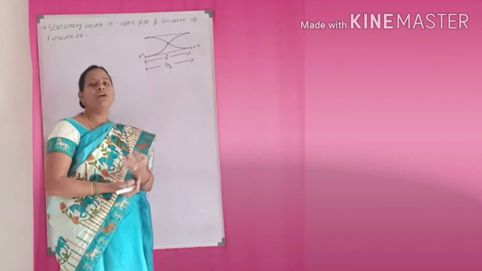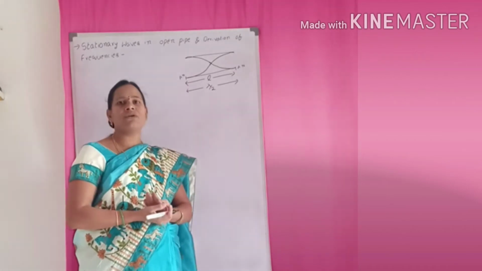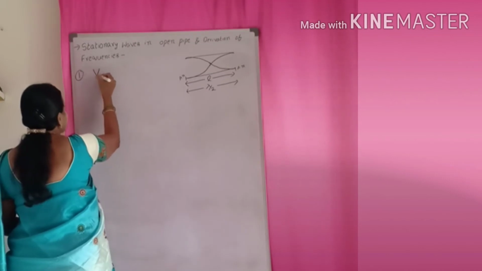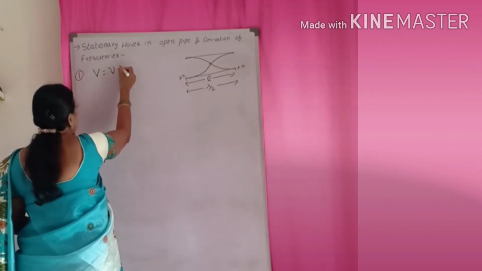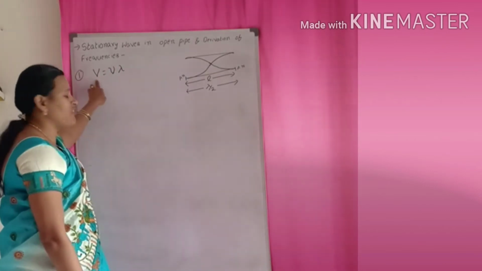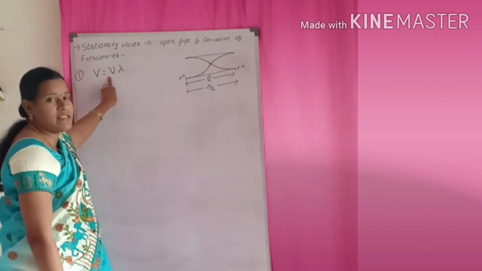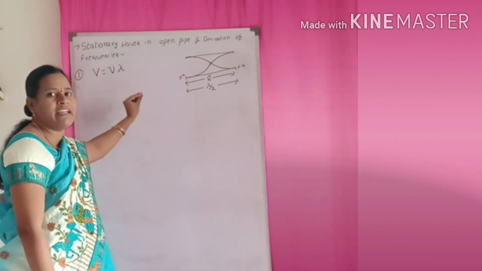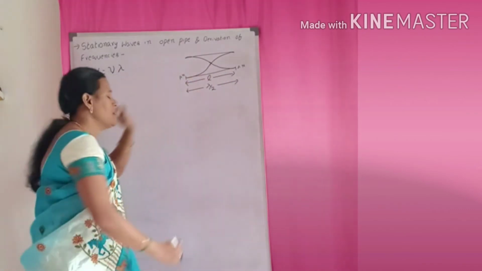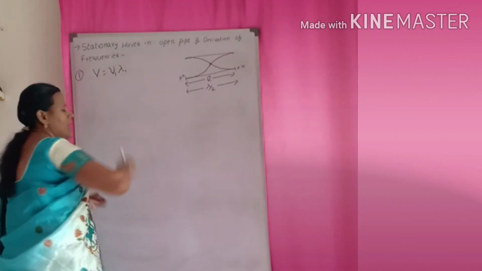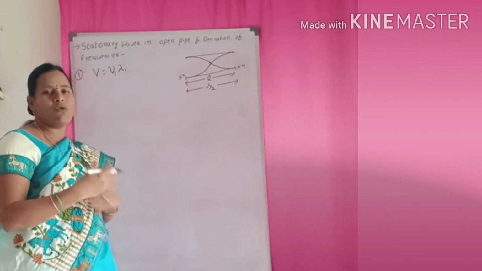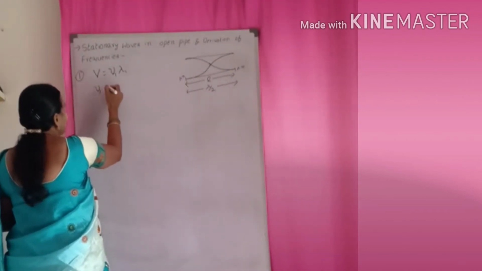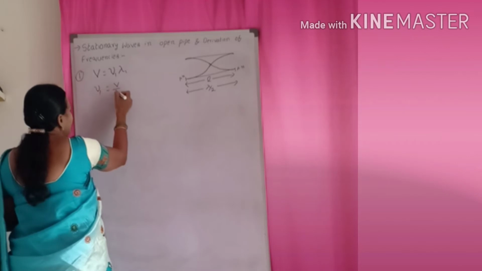Already we know the velocity of sound equation: V is equal to nu into lambda, where V is the velocity of sound, nu is the frequency, and lambda is the wavelength. First I am finding the frequency value for the first harmonic, so I am writing nu 1 and lambda 1. We have to find the frequency nu 1. So nu 1 is equal to V by lambda 1.